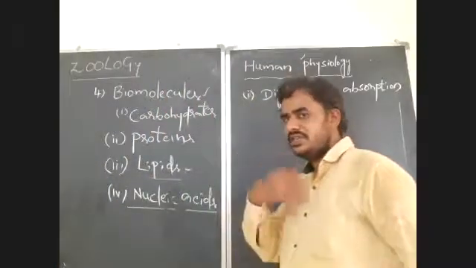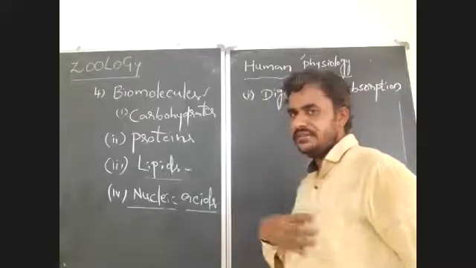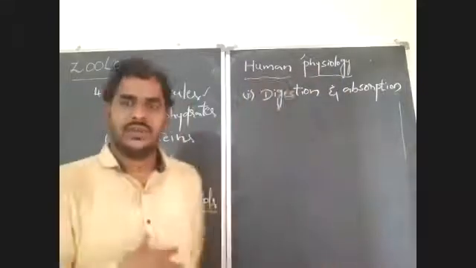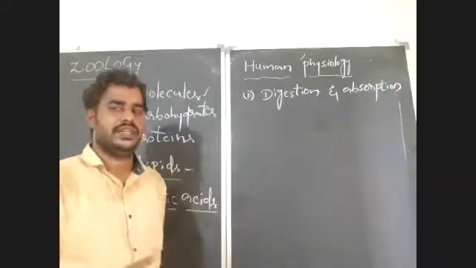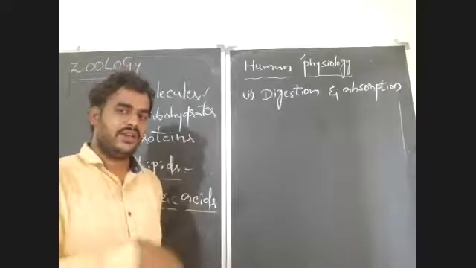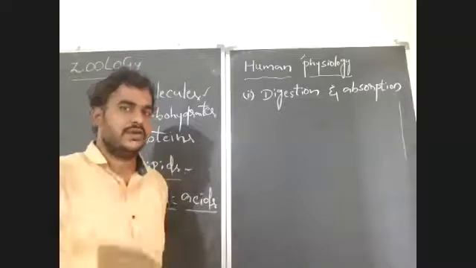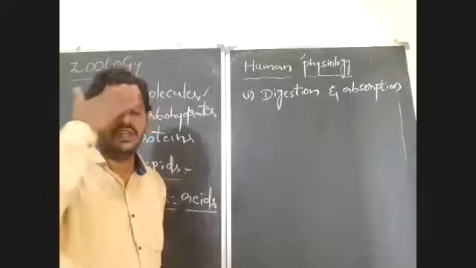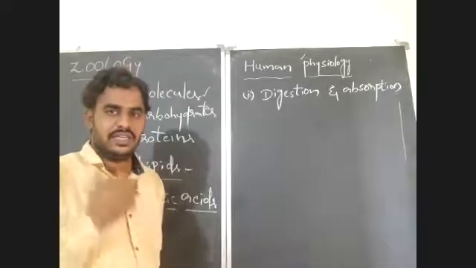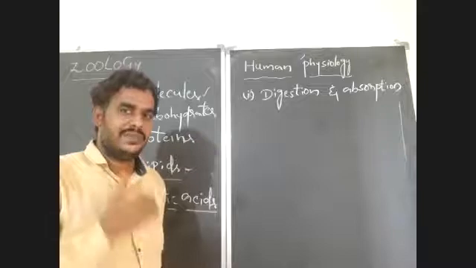Whenever a person takes food into the alimentary canal, this food will be stored in the alimentary canal, and it will be mechanically and chemically digested there. After digestion, all the food will be absorbed, and that food will be transported to various tissues and cells, where it will be utilized. So that is the digestive tract or alimentary canal.